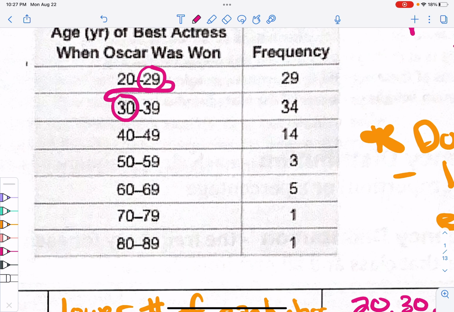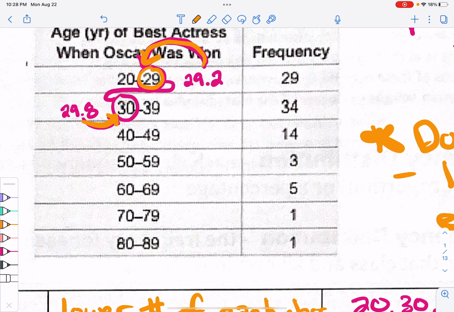But every once in a while, we have decimal numbers. Let's say we're talking about times in a race, and this was 20 seconds to 29 seconds. What if I was 29.2 seconds? You would still go into the 20 to 29 category. But let's say I was 29.8. Then I would round up to the 30 category. So what is the class boundary? The class boundary is the place that's halfway through that tells me whether I round down to this category or round up to this category.